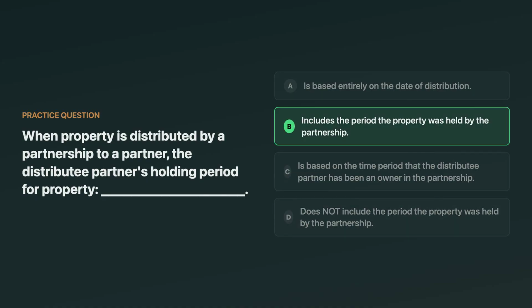The correct answer is that the partner's holding period generally includes the period the property was held by the partnership. In other words, the holding period tacks on. A tempting wrong answer is that it starts on the distribution date, because that's true in some basis situations, but for holding period here, you usually carry over the partnership's time.